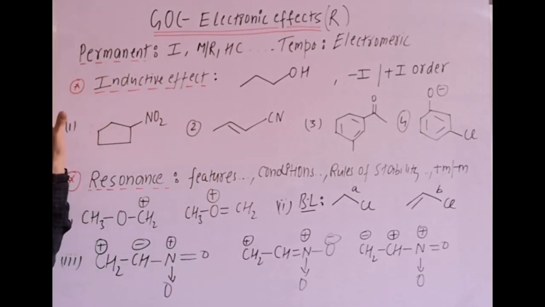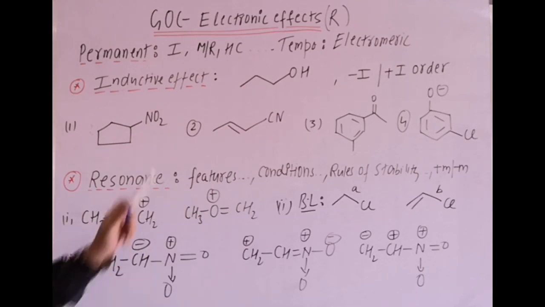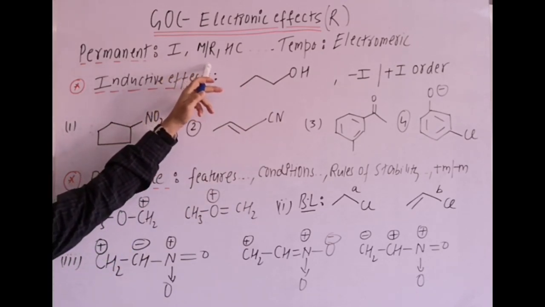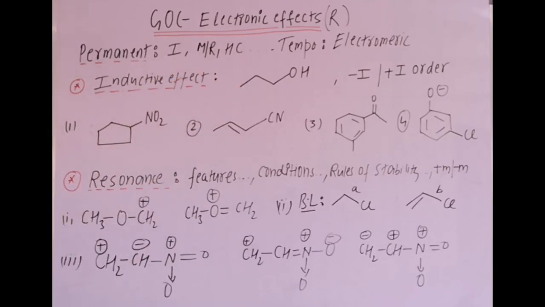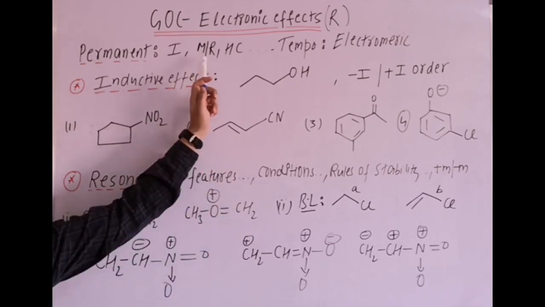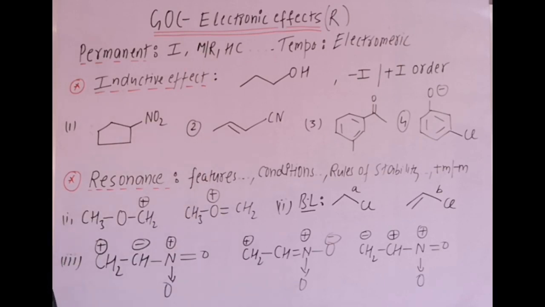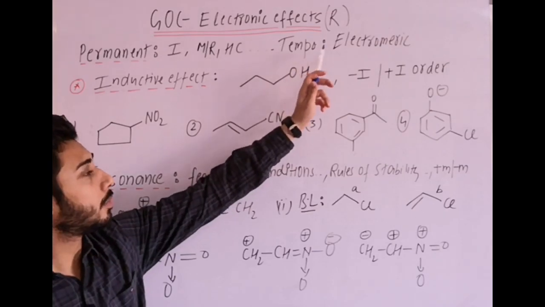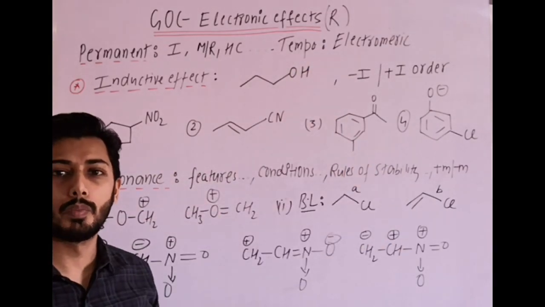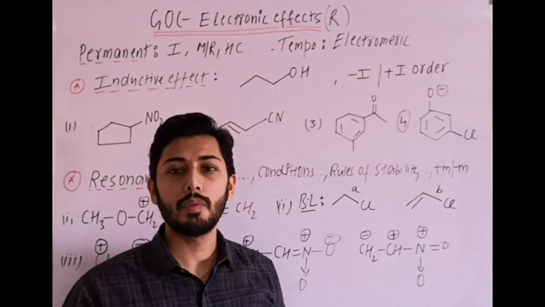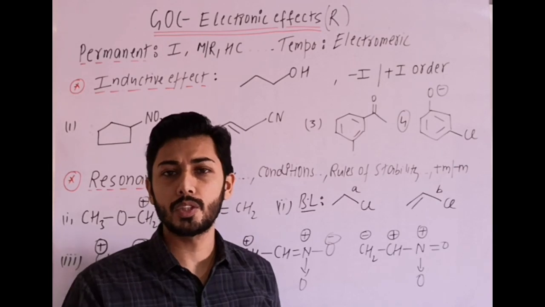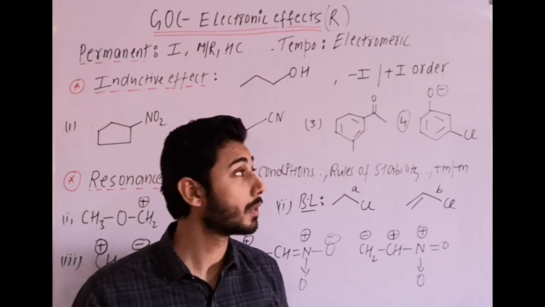There are two types of effects, one is permanent and other is temporary. In permanent effects, you all know inductive, mesomeric or resonance and hyperconjugation. These are the permanent electronic effects. Inductive effect involves only sigma bond electrons. Mesomeric or resonance involves only pi bond electrons. Hyperconjugation involves both sigma as well as pi bond electrons. In temporary effect, there is only one effect, which is electromeric effect, which involves only pi bond electrons. It is temporary because at the requirement of a reagent it takes place. If reagent is not there, this effect gets reversed.